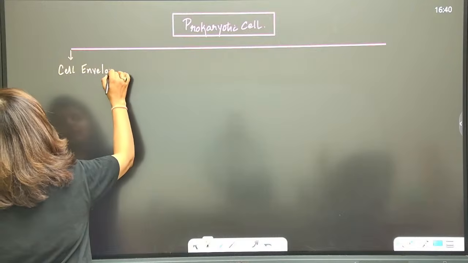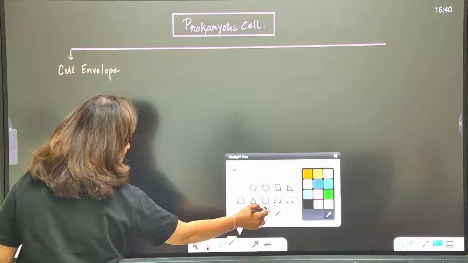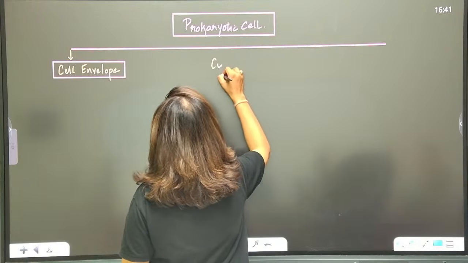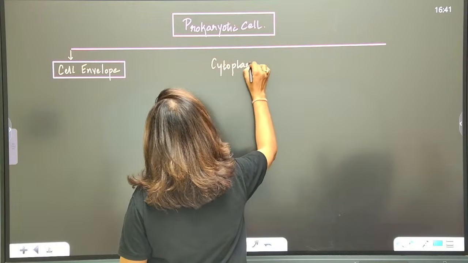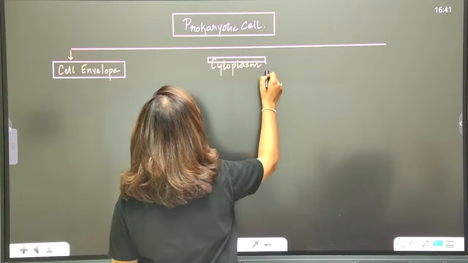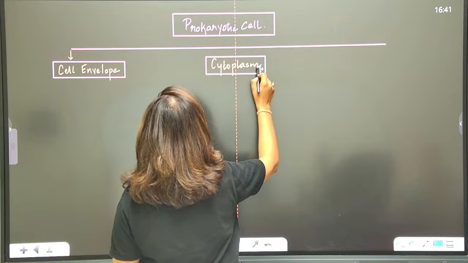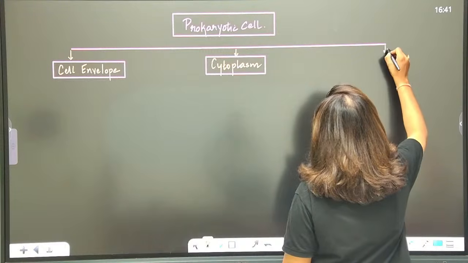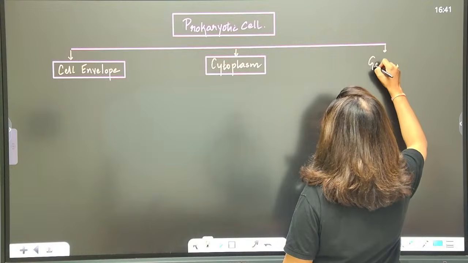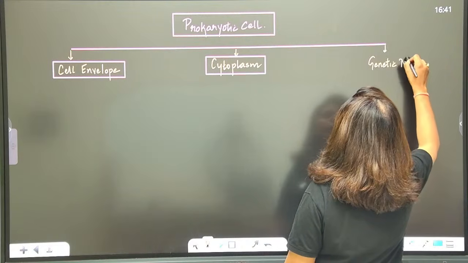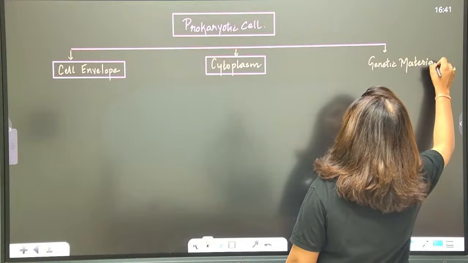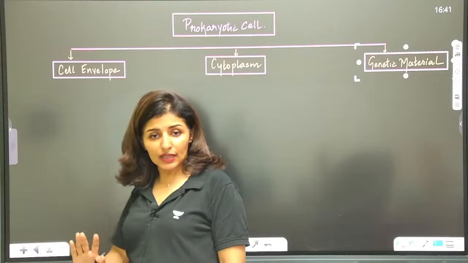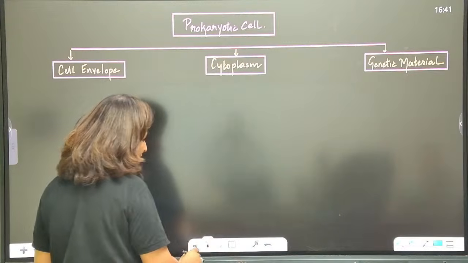Second is the cytoplasm, where the reactions or activities occur to keep the cell living. And then comes the genetic material, based on which we have marked it as a prokaryote. Anyone with any doubt, please let me know. These three components are clear, right?